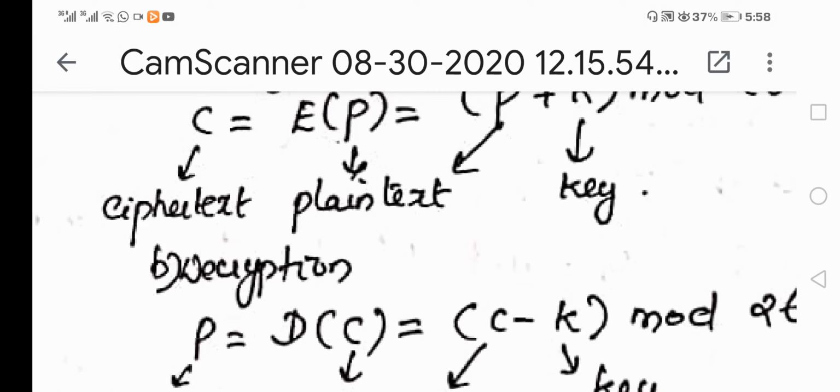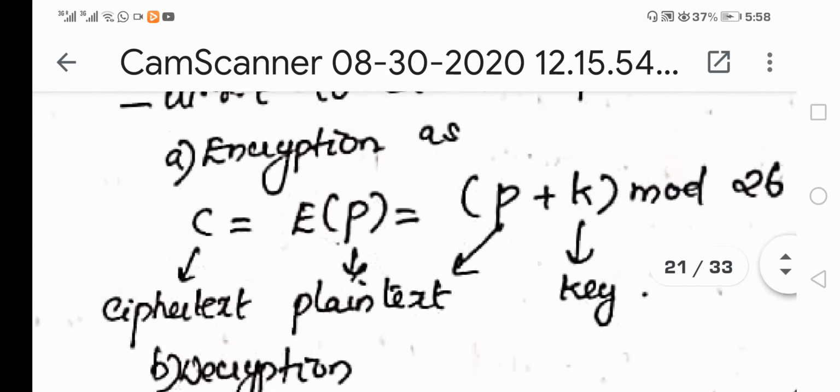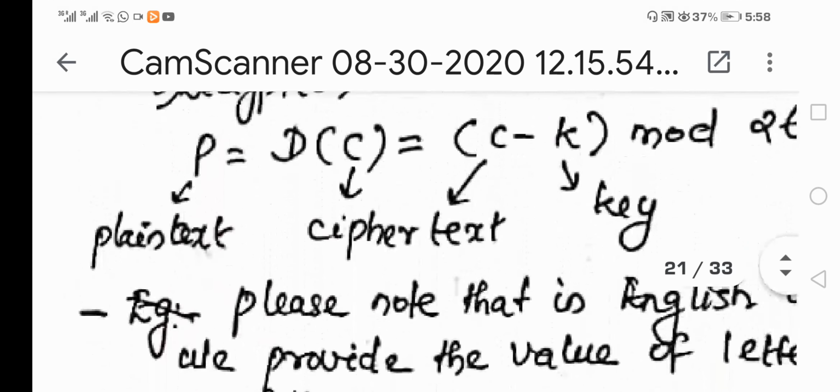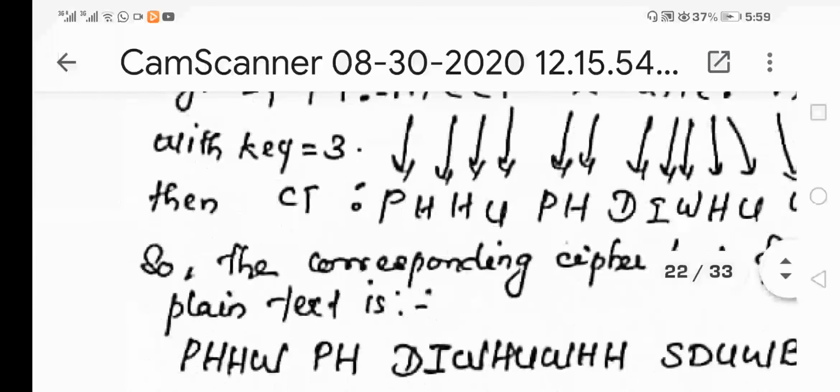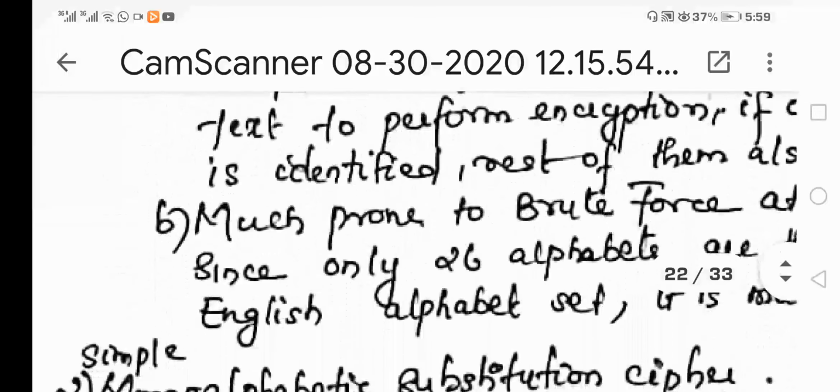We have the corresponding formulas. P plus K mod 26 gives the ciphertext for performing encryption, and in order to decrypt the message so as to get the plain text, you have to perform C minus K mod 26. The concepts regarding this Caesar cipher were already covered in the last slides.